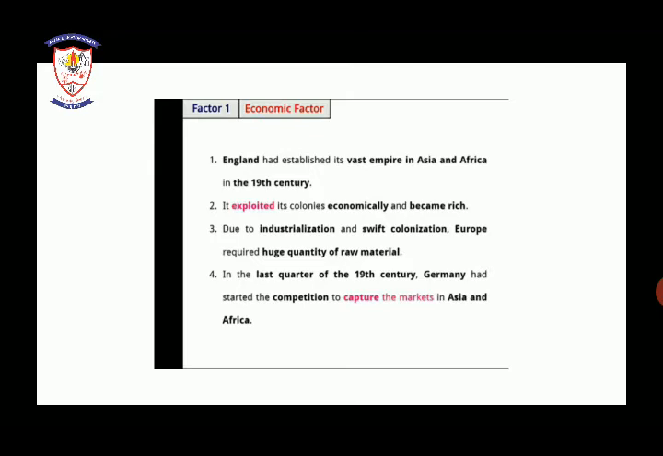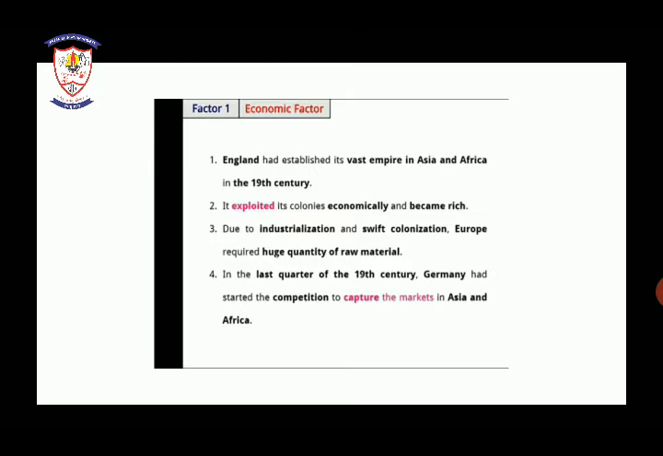Second, England exploited its colonies economically and became rich. Due to industrialization and swift colonization, Europeans required a huge quantity of raw material, because they had established colonies everywhere. In the last quarter of the 19th century, Germany started the competition to capture the markets in Asia and Africa. Germany had started competing to capture the whole market of Asian and African countries.